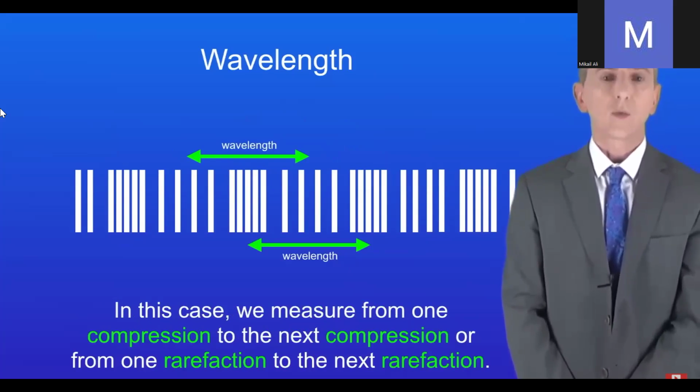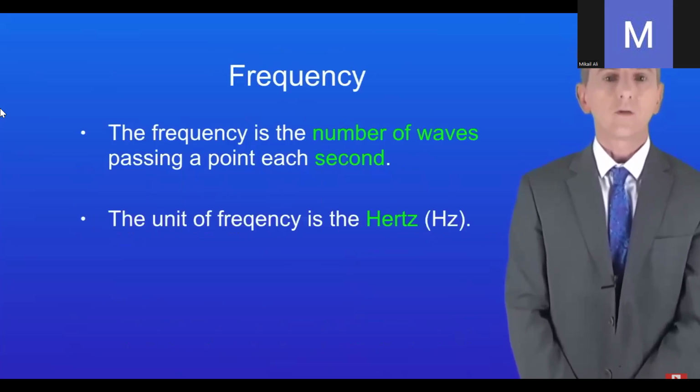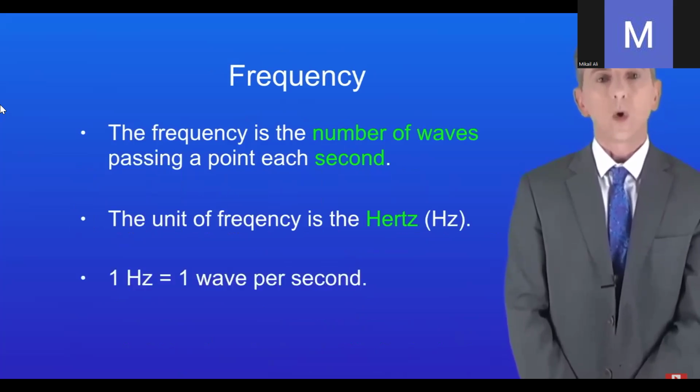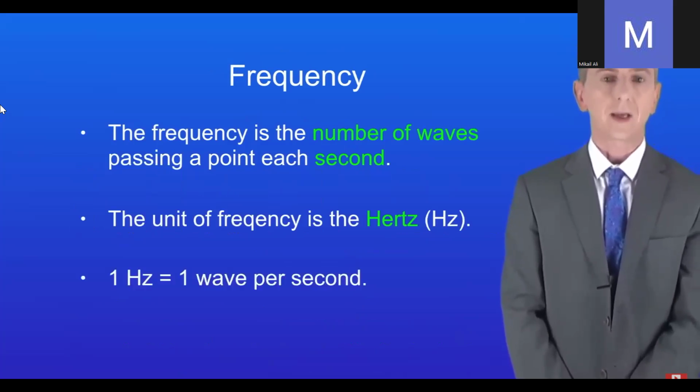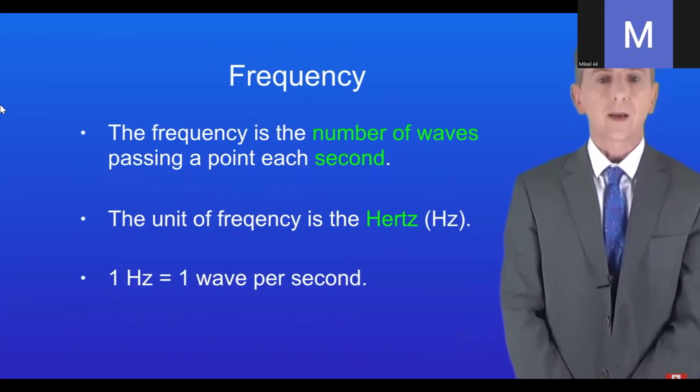Okay, the next property of waves is the frequency. The frequency is the number of waves passing a point each second, and the unit of frequency is the hertz. 1 hertz equals 1 wave per second. Now in the exam you could be asked to work out the frequency of a wave from a diagram, so let's look at that now.